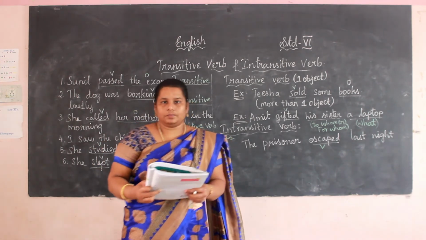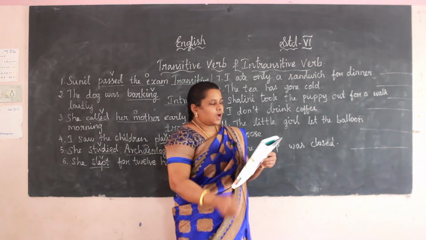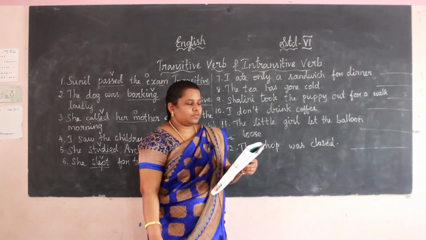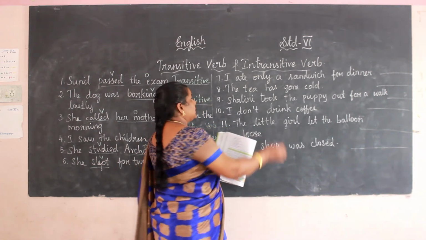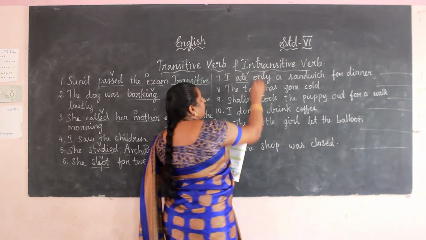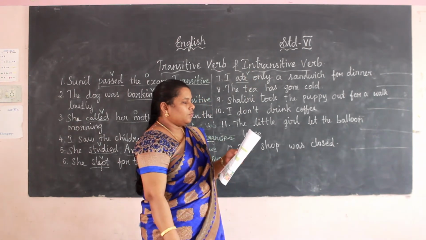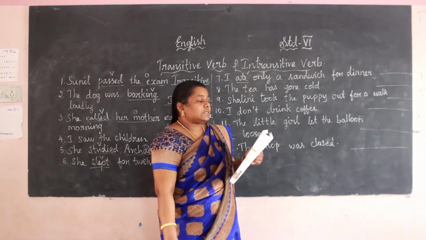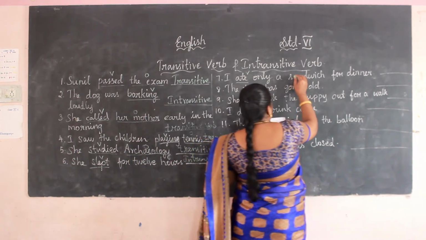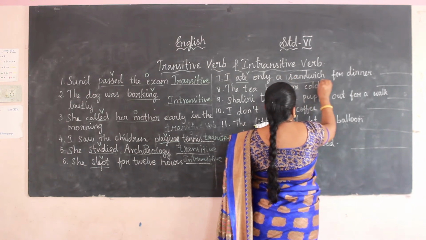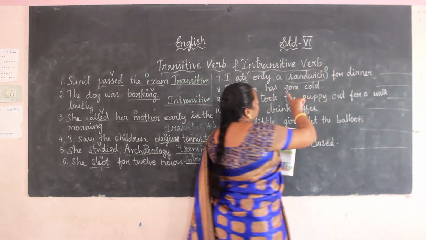Okay, now the seventh one. I ate only a sandwich for dinner. What is the verb here? Yes, ate is the verb. So underline it and put V. And sandwich is the object. So we want to circle the object.